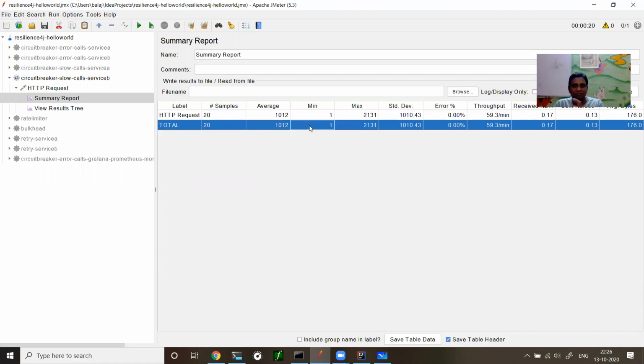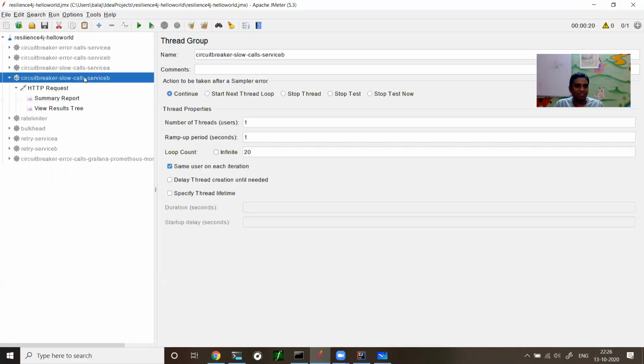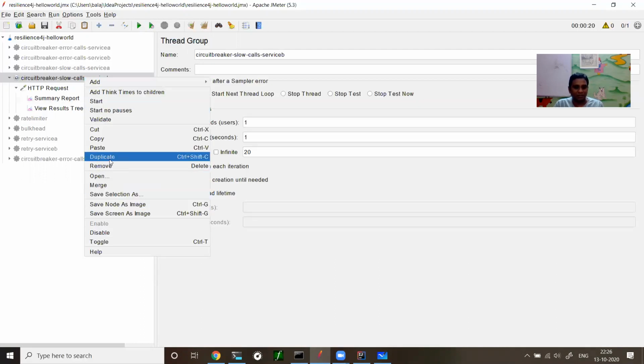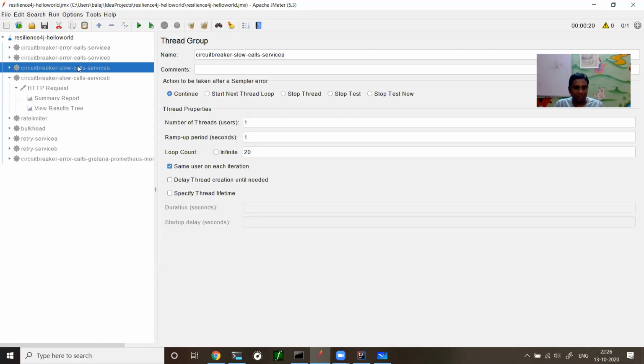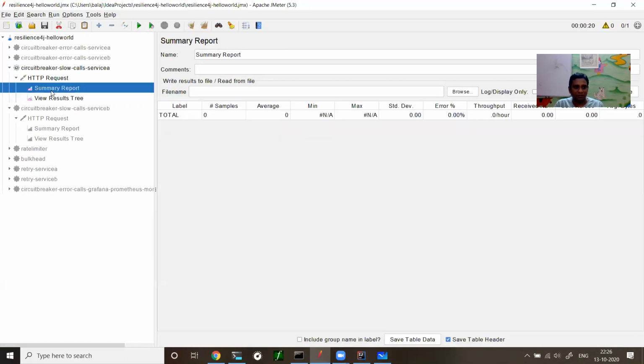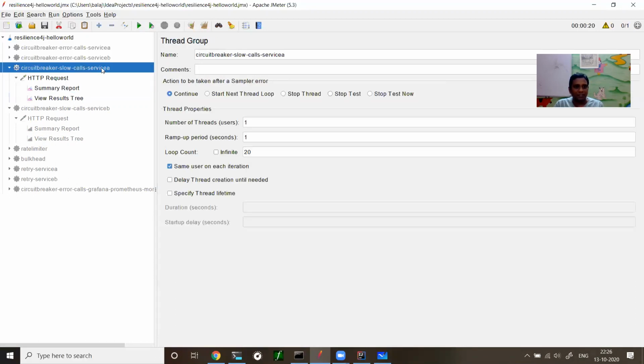Though the minimum is 1 millisecond, it has to respond within 1 millisecond. But some calls are taking 2000 milliseconds, and the average is performing very poorly. That will impact A definitely. A is calling B, right? Now let us check what happens in terms of A. So I'm disabling this and I'm enabling A. Clear the result. So now I'm calling the service A and playing.